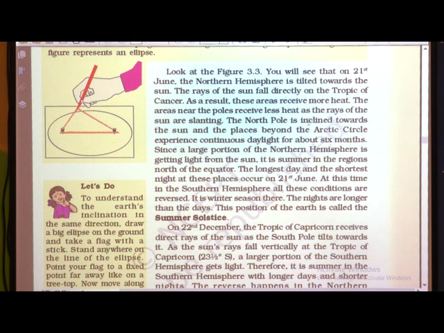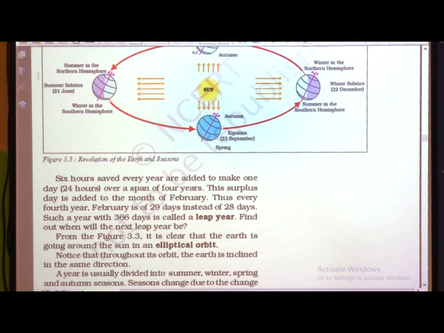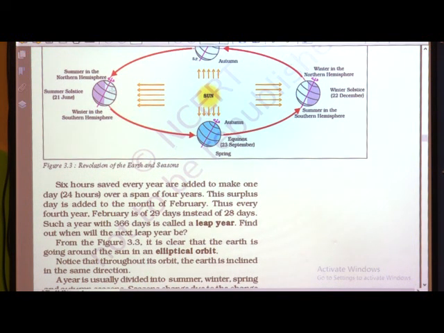The North Pole is inclined towards the sun, and the places beyond the Arctic Circle experience continuous daylight for about 6 months. See here in the picture, okay. This is 21st June. Here the northern hemisphere, the North Pole, is inclined towards the sun. So, the places beyond this Arctic Circle, okay, at the North Pole we have the Arctic Circle, the areas beyond it will experience light throughout for 6 months, and this northern hemisphere will have summer season.